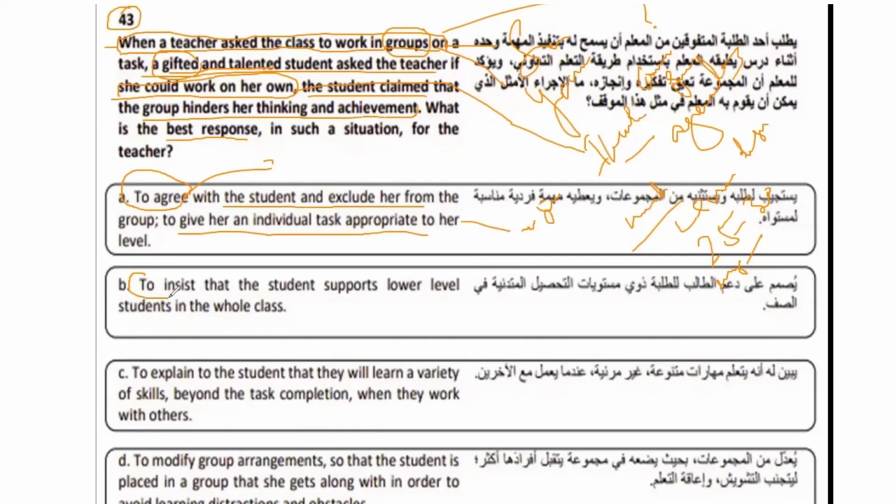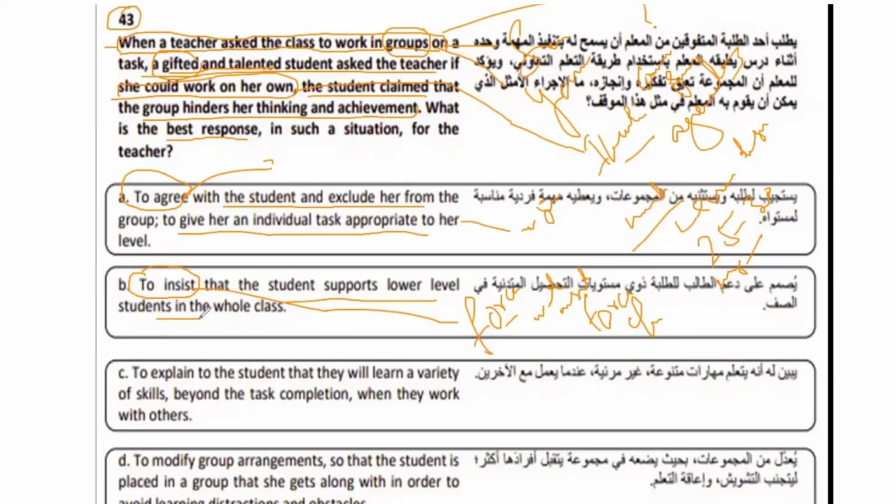Then it says to insist. Now, insist is when we are forcing the child, right? According to the well-being policy, we cannot insist. We cannot force the child, which is very clearly mentioned in the well-being or child protection policy, even in the law as well, right?